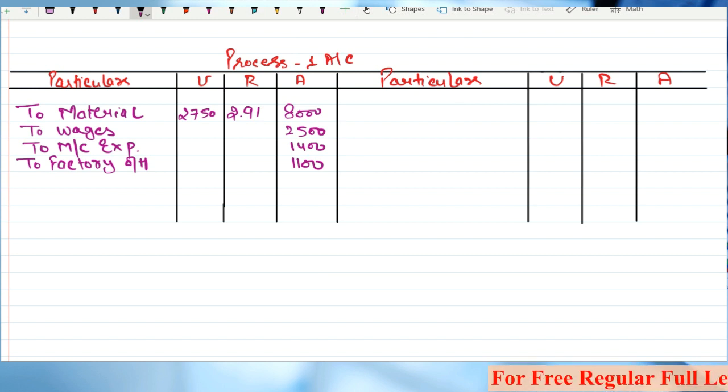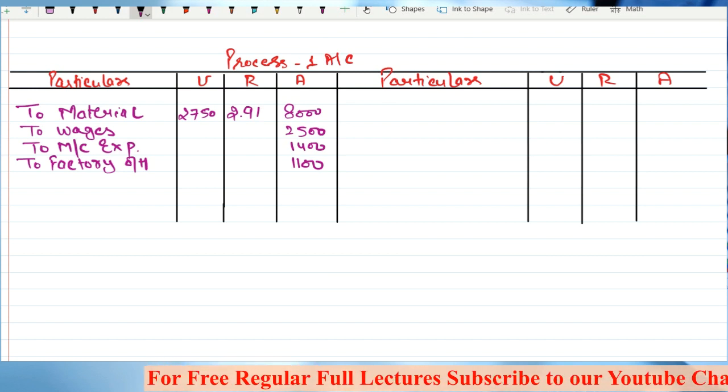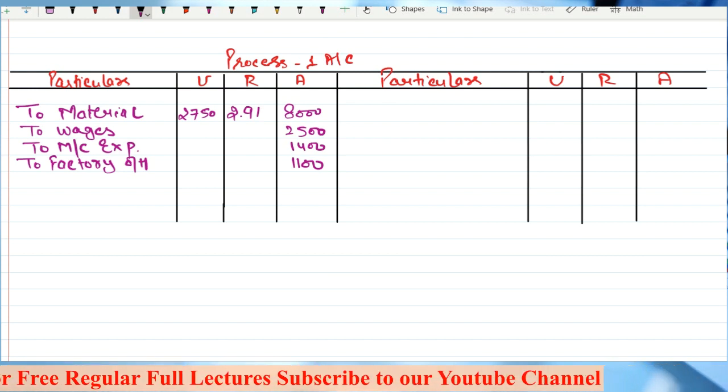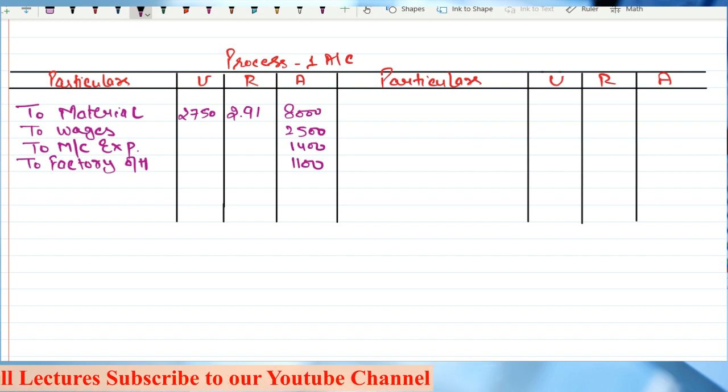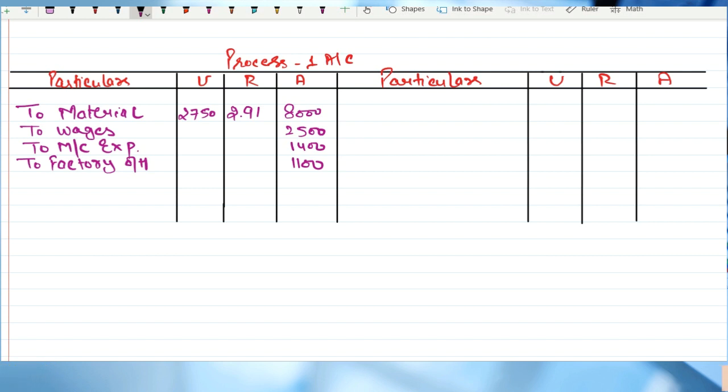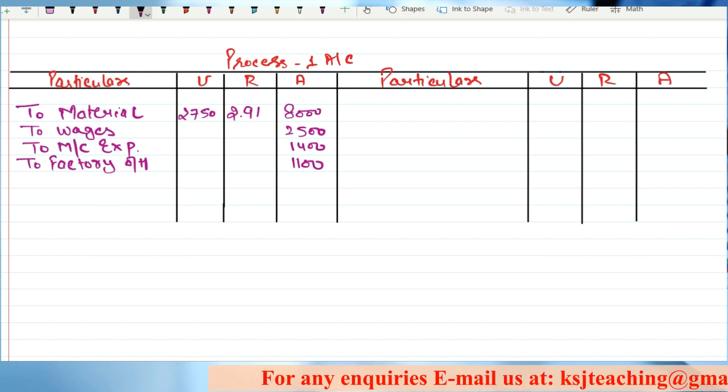Sir, if wastage is given, how can we decide whether it is a normal wastage or an abnormal wastage? If nothing is mentioned and you are just given the wastage, that means it is a normal wastage. Why, sir? Because you have an absolute figure for it. He says 150 units as the wastage, right? That means you have predicted those 150 units.